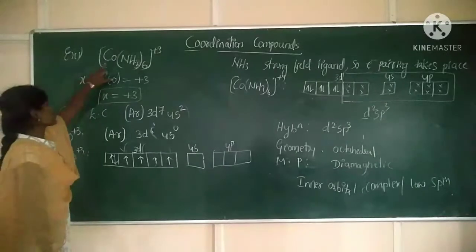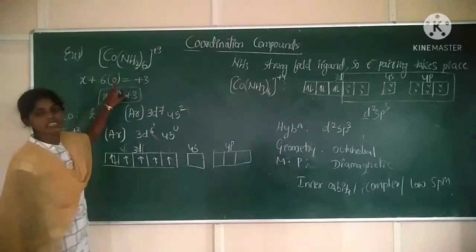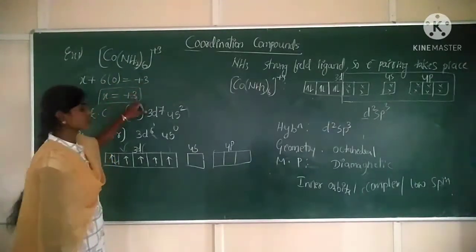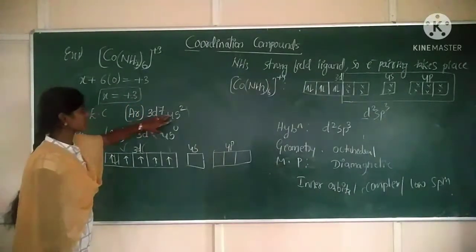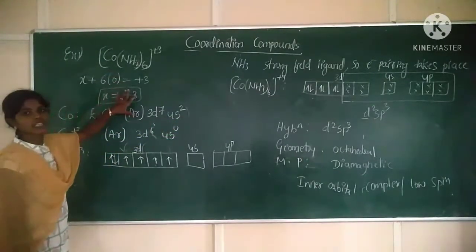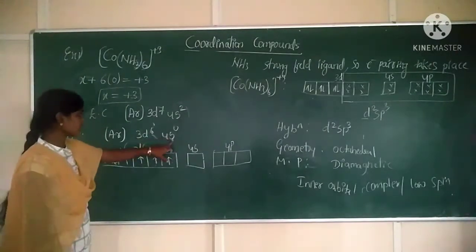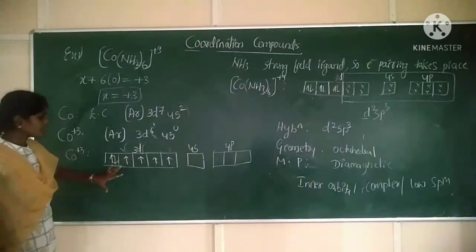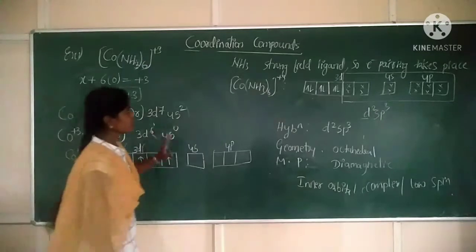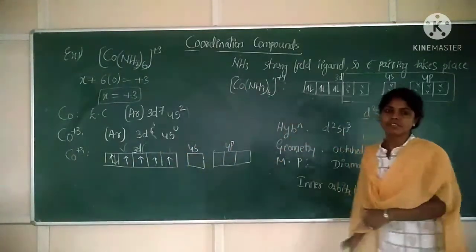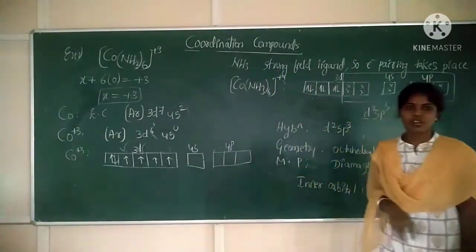Look here. Cobalt's oxidation state is +3. Take cobalt as x. 6 ligands are there and their charge is 0, which is equal to +3, so x will be +3. Cobalt's electronic configuration, you know, is argon 3d7 4s2. But in this coordination compound, the oxidation state of cobalt is +3, so it is 3d6 4s0. So write the orbital diagram. This is the way to fill the electrons in accordance with Hund's rule. But cobalt is linking with which ligand here? NH3 ligand. NH3 is a strong field ligand.